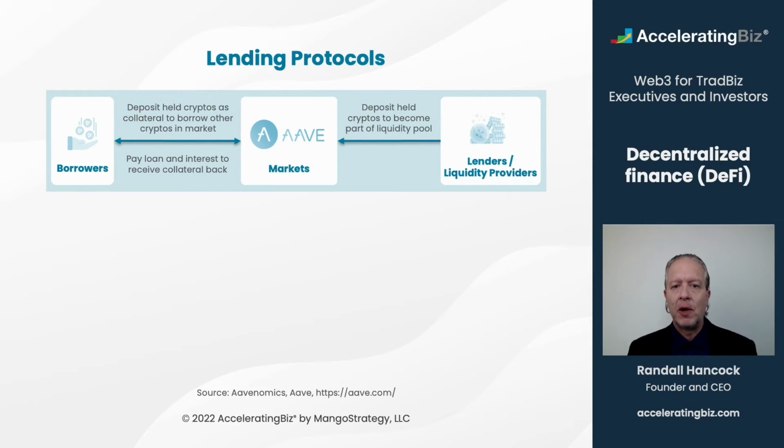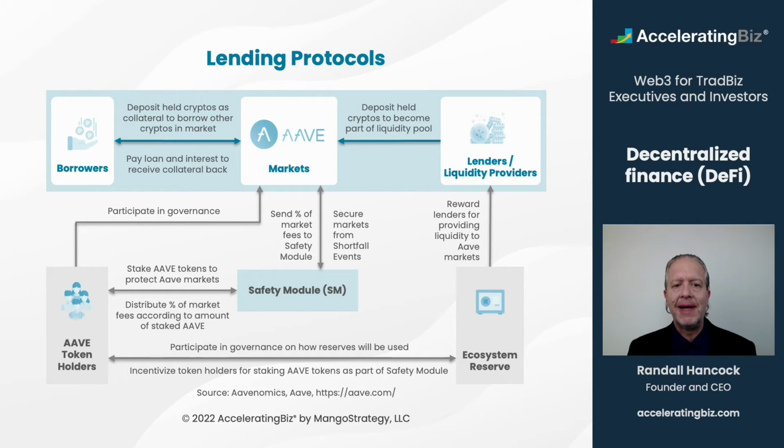The primary risk to borrowers occurs if the market value of their crypto assets falls to a predetermined threshold, where the algorithms will require them to provide additional collateral or may liquidate their holdings. All of this happens automatically without any team of professionals making day-to-day decisions. Enabling Aave's lending and borrowing are mechanisms to incentivize token holders to participate in the ecosystem's governance, reward lenders for providing liquidity to Aave's markets, and safeguards to secure the ecosystem from shortfall events.